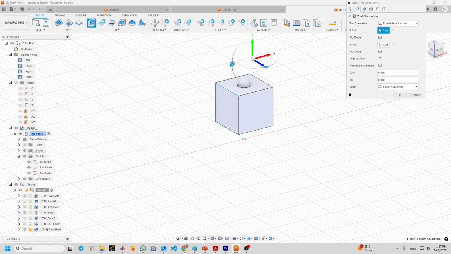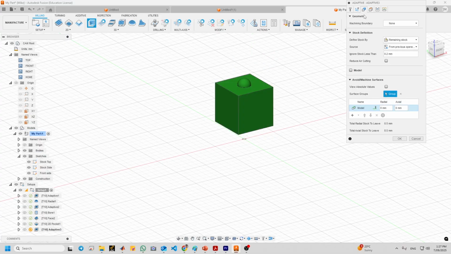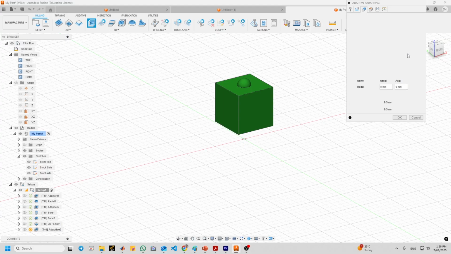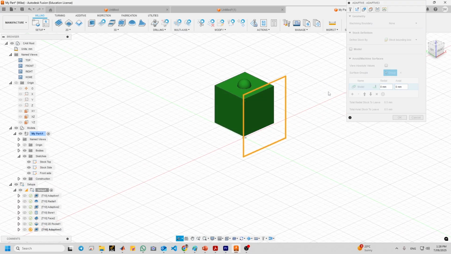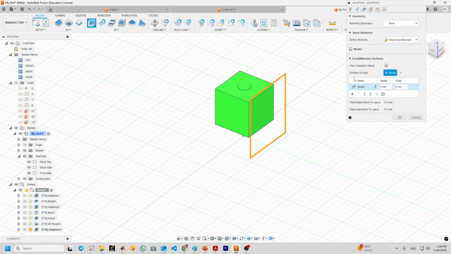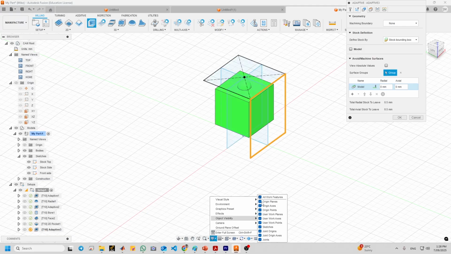Now go to the next part. We use the stock bounding box. Let us show the features.